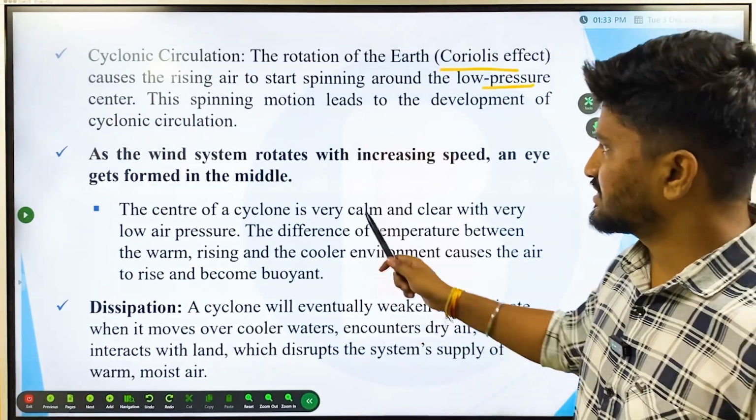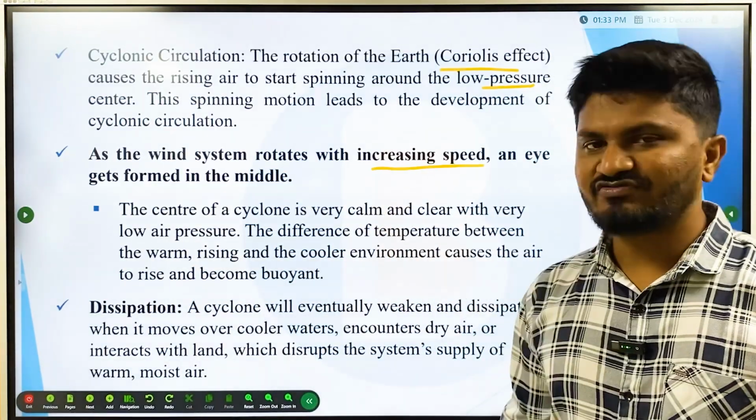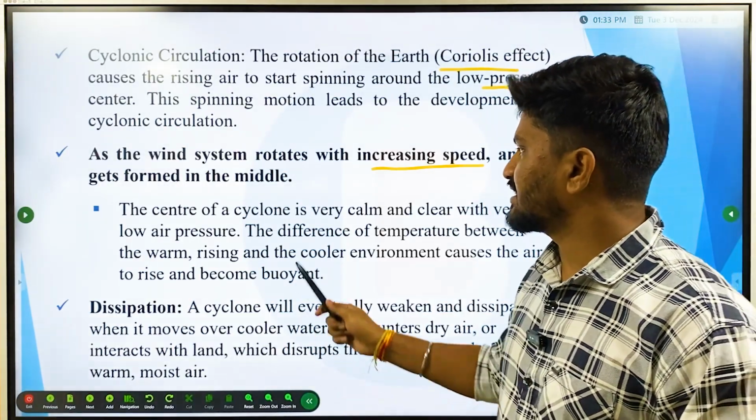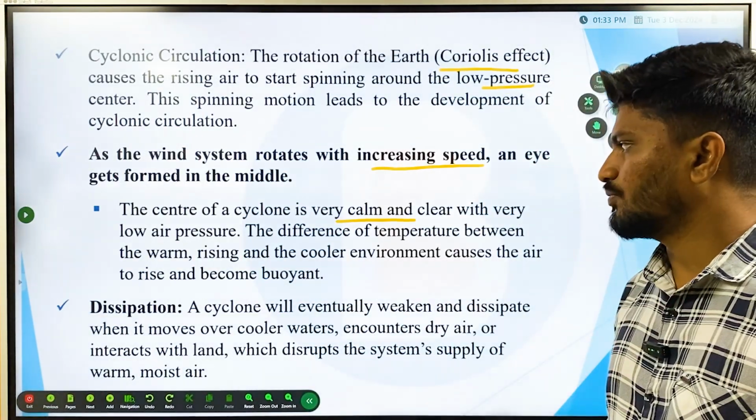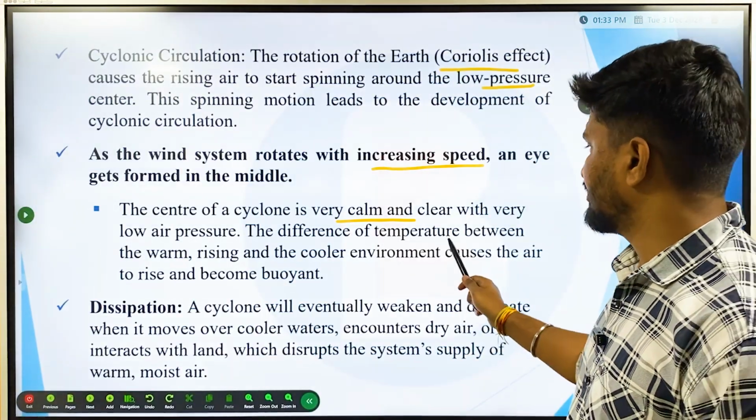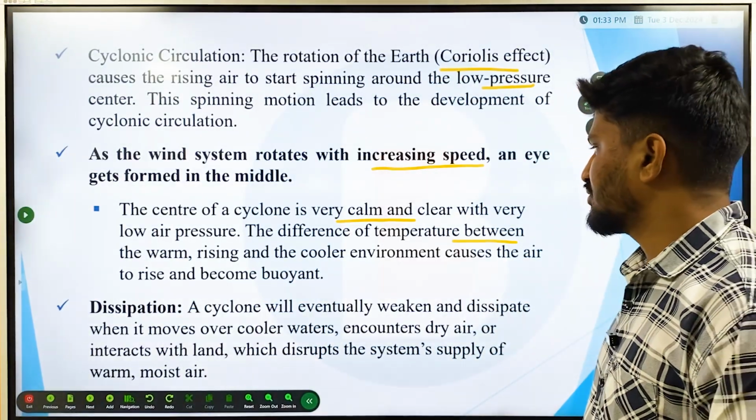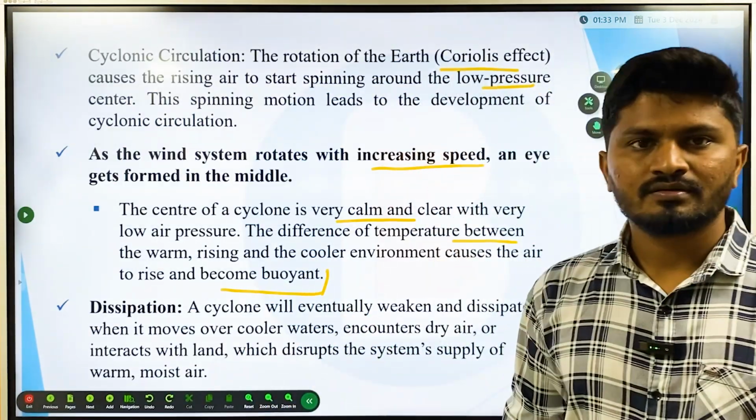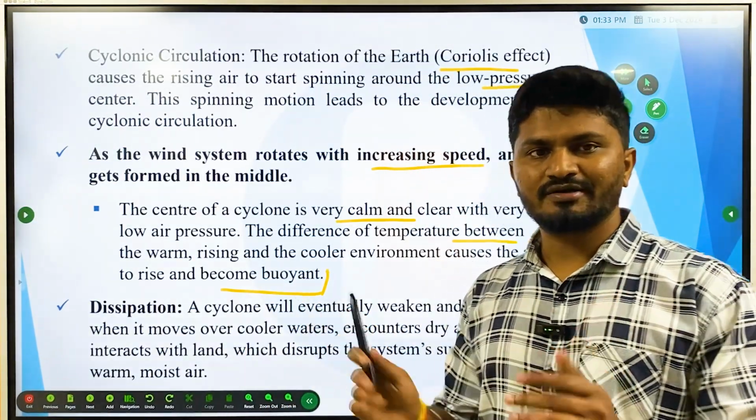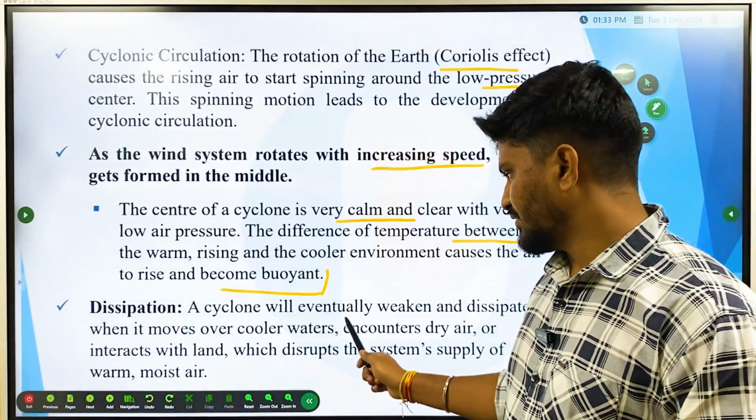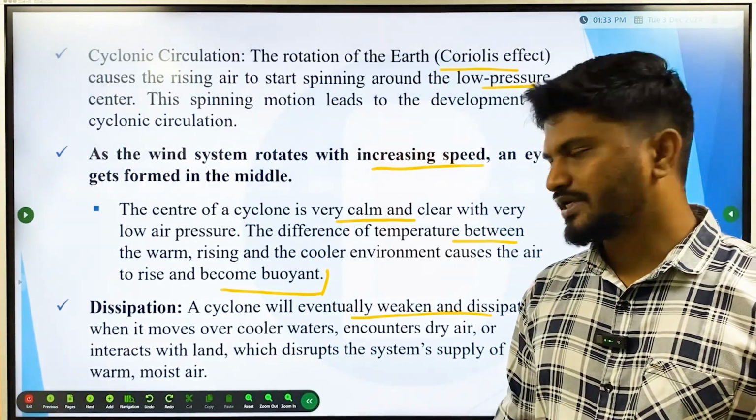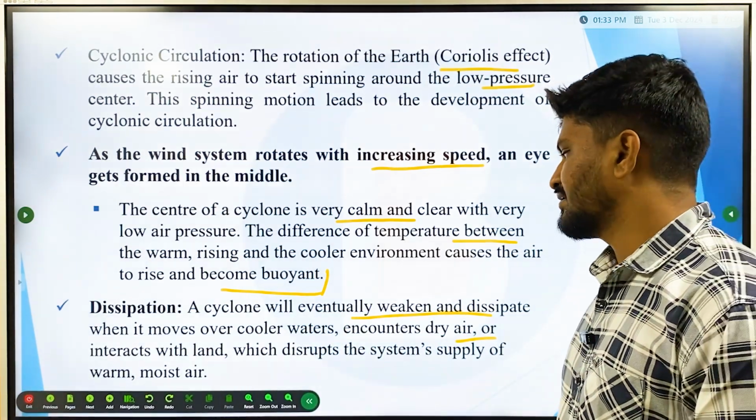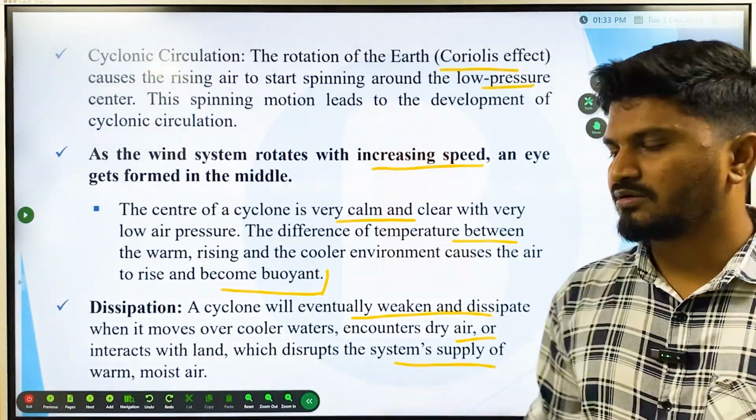Then as the wind system rotates with increasing speed, an eye gets formed at the center. In the middle, the eye gets formed, and the center of the cyclone is very calm and clear with very low air pressure. The difference of temperature between the warm rising air and the cooler environment causes the air to rise and become buoyant. And then dissipation. A cyclone eventually weakens and dissipates when it moves over cooler waters, encounters dry air or interacts with land, which disturbs the system's supply of warm moist air.